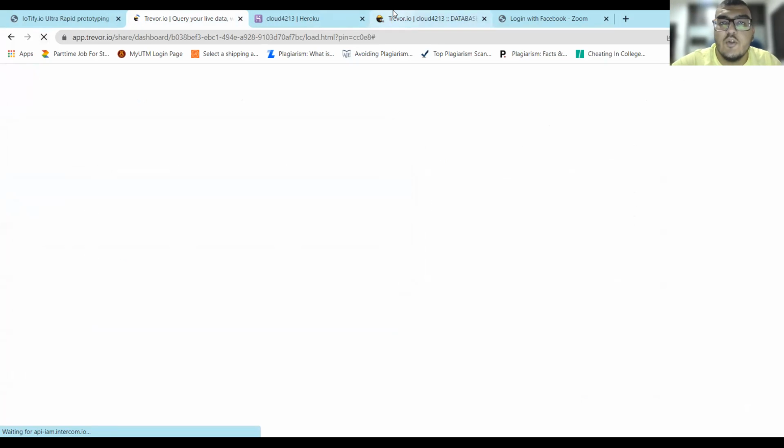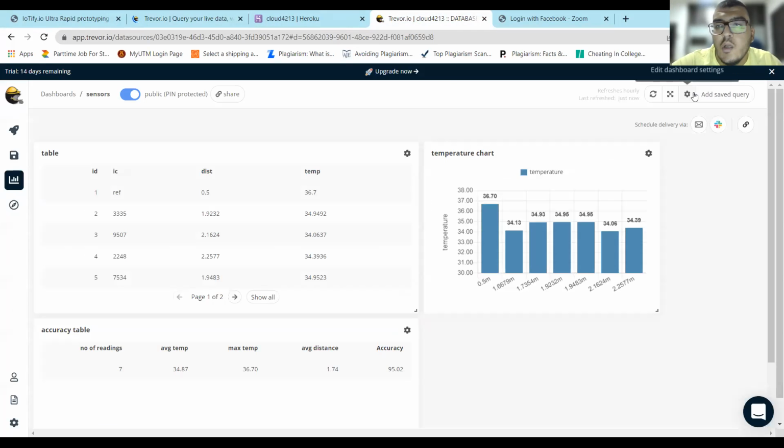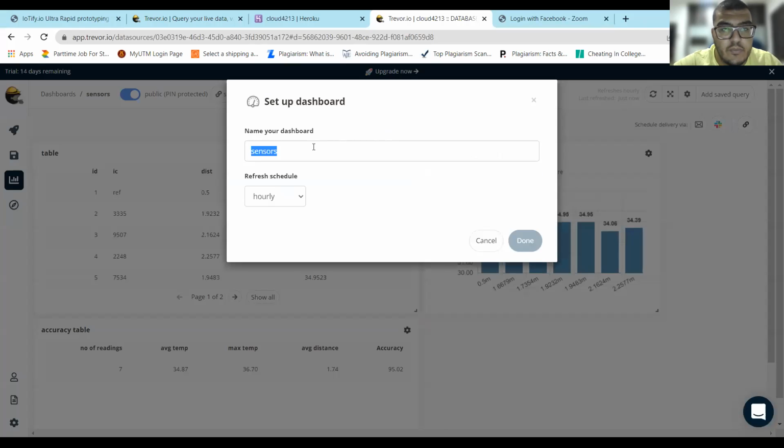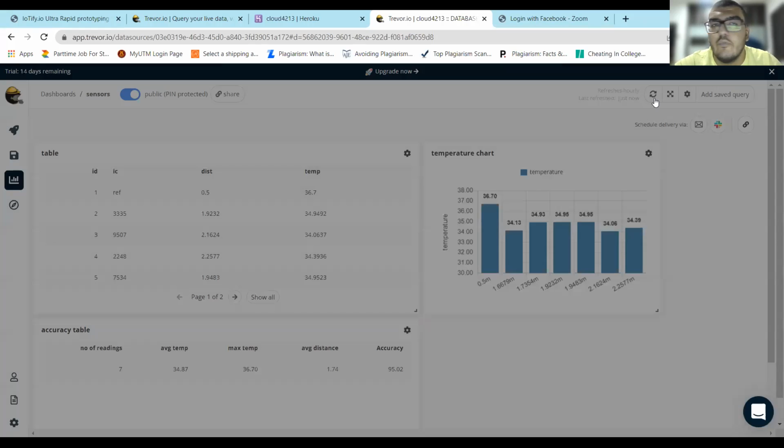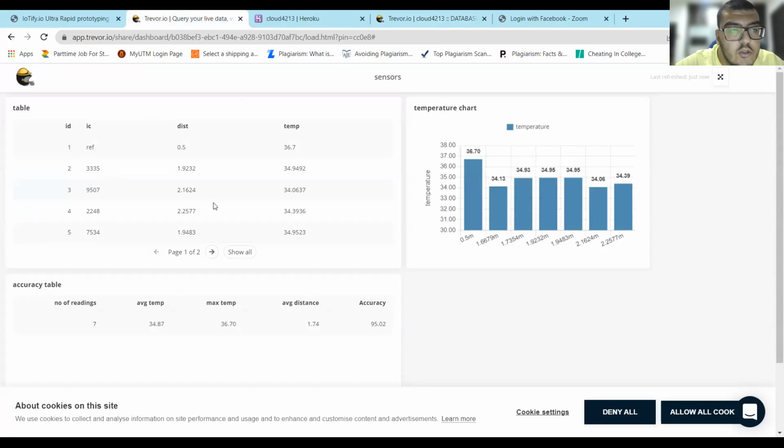The best thing about Trevor is we can control how often the database is updated. So here, we can make it an hourly update or a daily update at a specific time, or we can choose to update it right now if we want. So let's see how it looks right now after 7 readings. You can see here number of readings equals 7. Accuracy already has changed. It was 94.9 before, now it's 95.02. Our average temperature and our maximum temperature have changed.